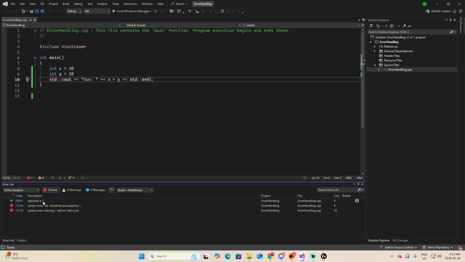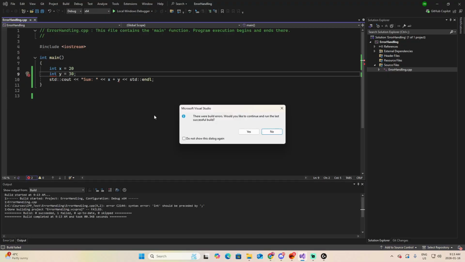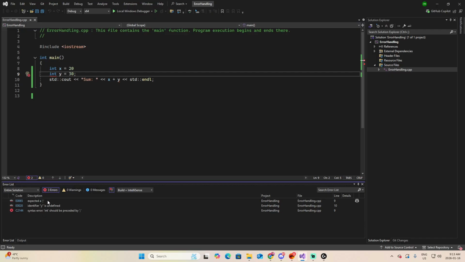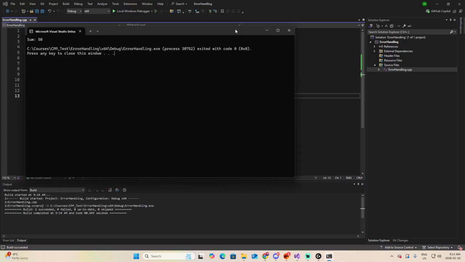And look how simple it is. It immediately tells me that we have a semicolon that I missed. So you can check where it is, underlined in red, and fix it with the semicolon. And if you try to run it again, the same error will be presented. And then it can tell you something like this. Look, in line 9, which is where the integer y is defined, it says syntax error, int should be preceded by a semicolon. So this int should be preceded with a semicolon in the previous line. Let's place the semicolon. And now run. There is no error now.